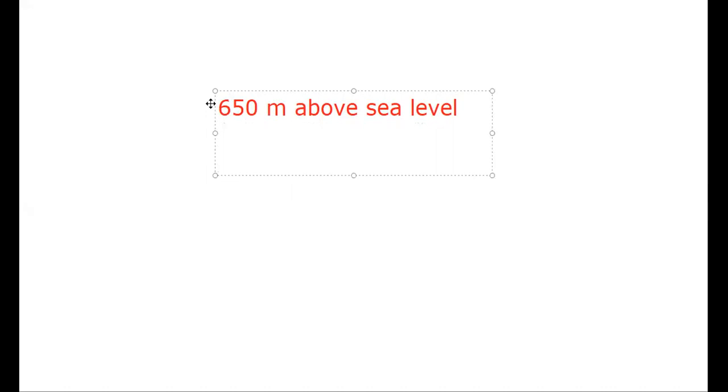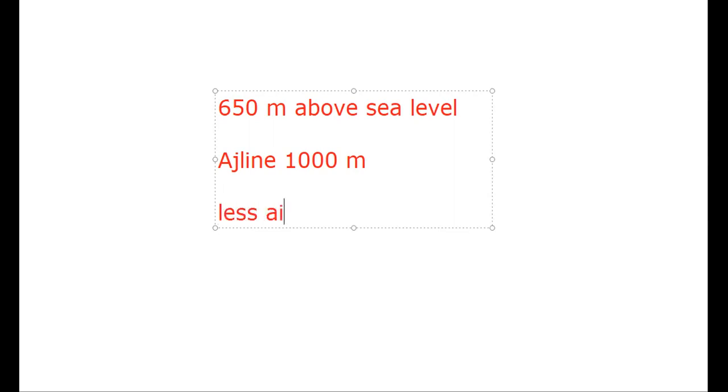Ajloon, for example. Do you know where Ajloon is? Ajloon is about 1,000 meters above sea level. So the altitude of Ajloon is higher than Irbid. Mountain areas or hilly areas have high altitude, and as you go up in the atmosphere, there are fewer air particles.